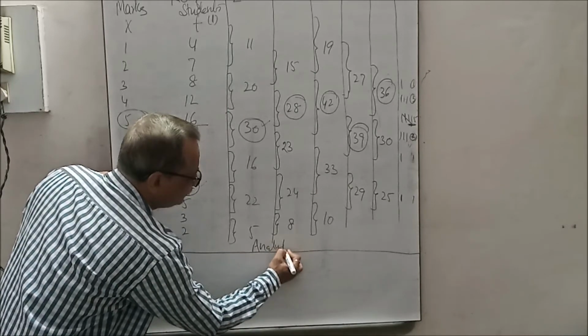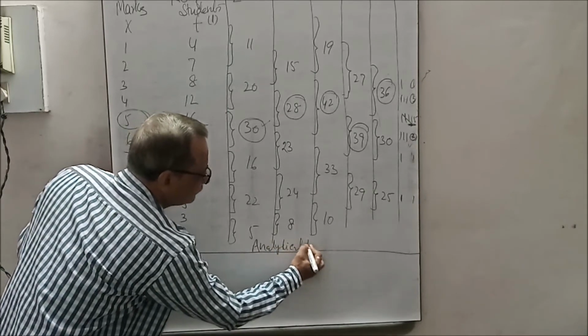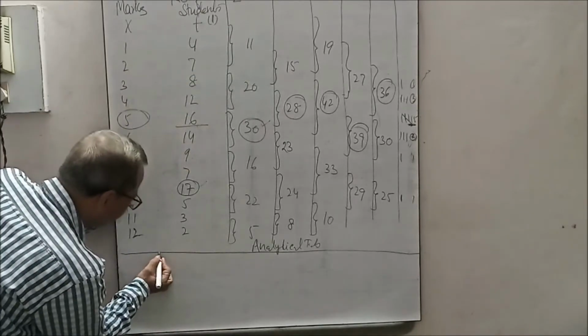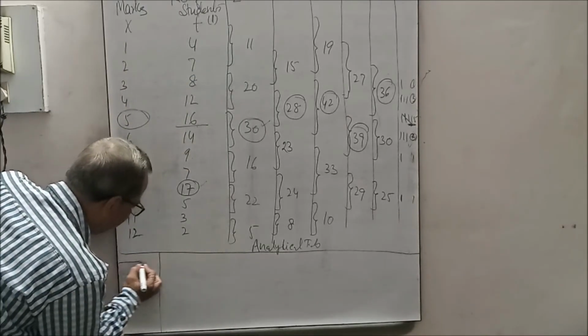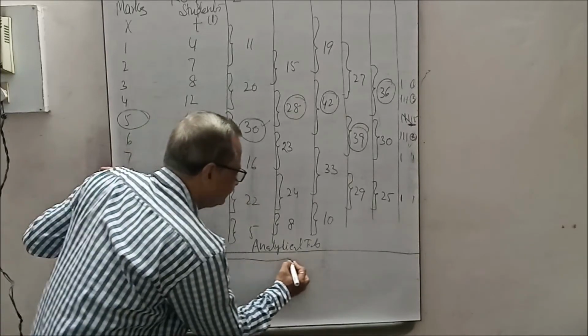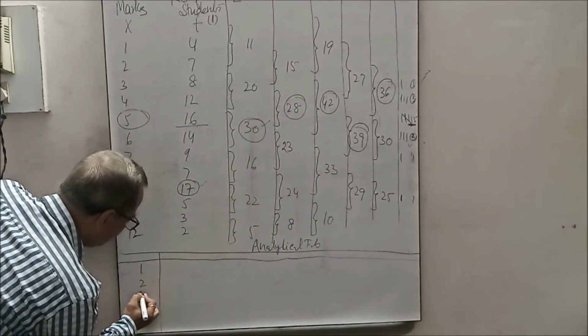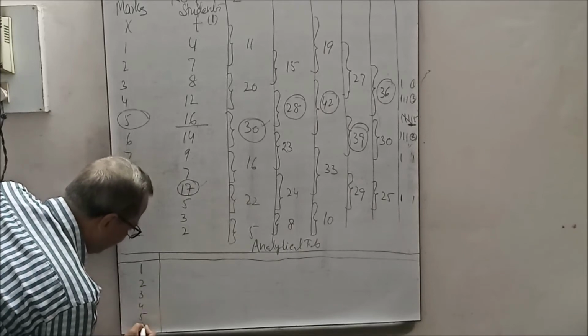Analytical table. The analytical table is prepared. The columns are taken over this side: 1, 2, 3, 4, 5 and 6.